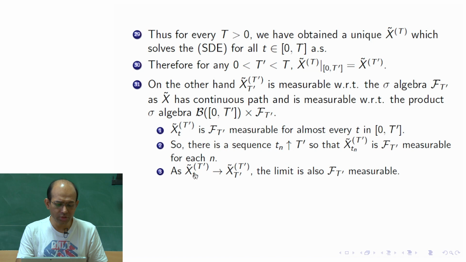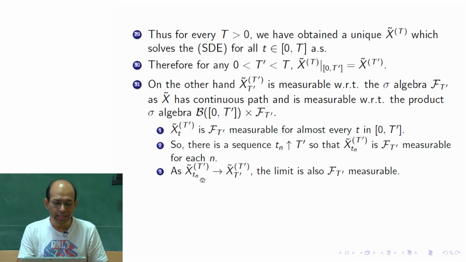So, since it is continuous, as t n goes to t prime, x tilde t prime at t n converges to x tilde t prime at t prime, with probability 1, so this converges almost surely.